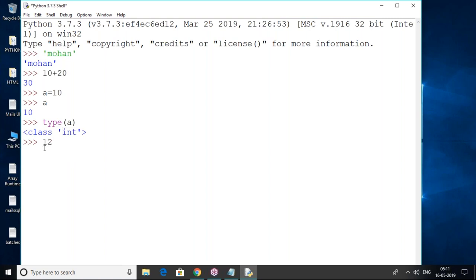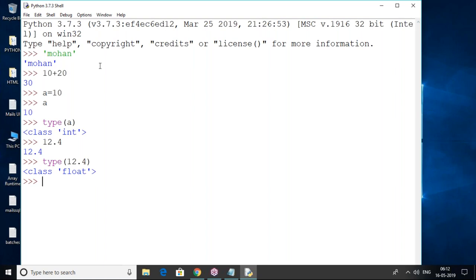Suppose my value is 12.4. Then what is the type of 12.4? If you want to know, use the type function with 12.4. Directly we can pass the value also. It is float type actually. So based on the given value, the type will be decided internally. You need not specify any type explicitly, because Python is a dynamically typed language.